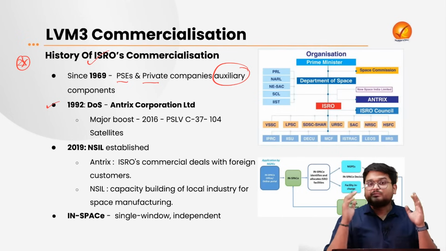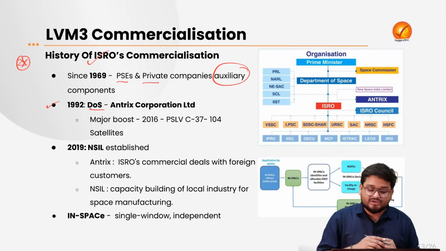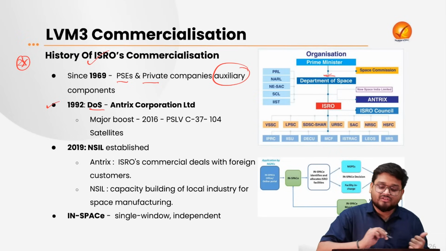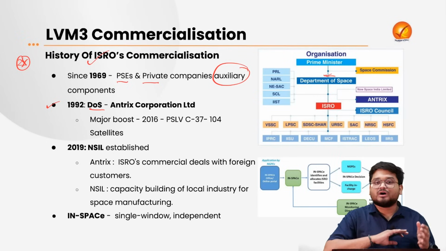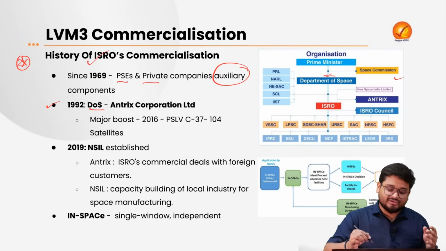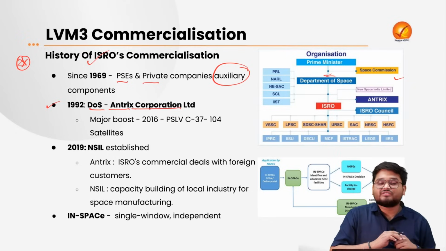But a major boost was given in 1992 when the Department of Space, which is directly under the Prime Minister of India and closely aligned with the Space Commission, gave birth to Antrix Corporation Limited.